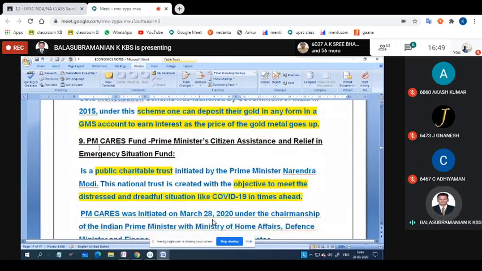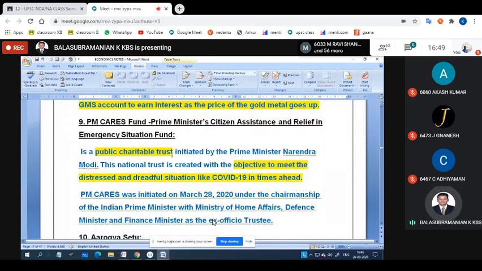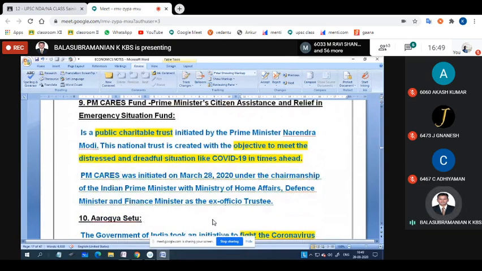Okay, the next one is PM CARES Fund, Prime Minister's Citizen Assistance and Relief in Emergency Situations Fund. It is a public charitable trust, with the objective to meet distressing situations like COVID-19 in times ahead. Like COVID-19, any drought, any flood condition or any other problems, the charitable trust will support them. It was initiated on March 28, 2020 under the chairmanship of the Indian Prime Minister, with the Home Affairs Minister, Defence Minister and Finance Minister as the ex officio trustees. They are the membership.